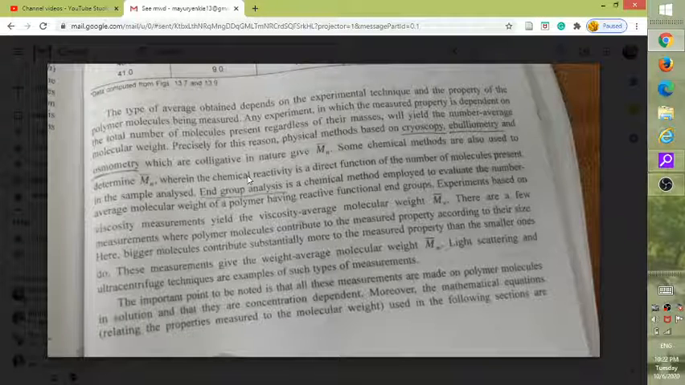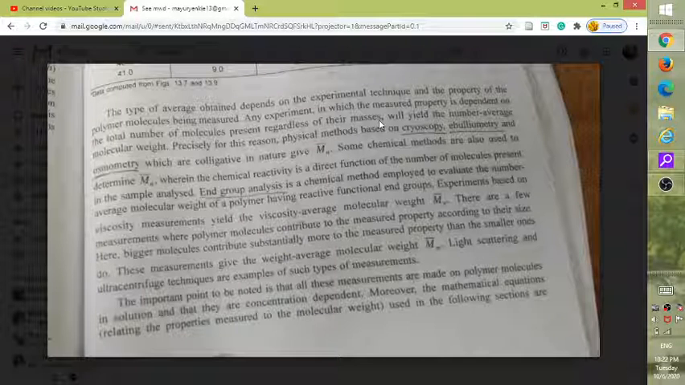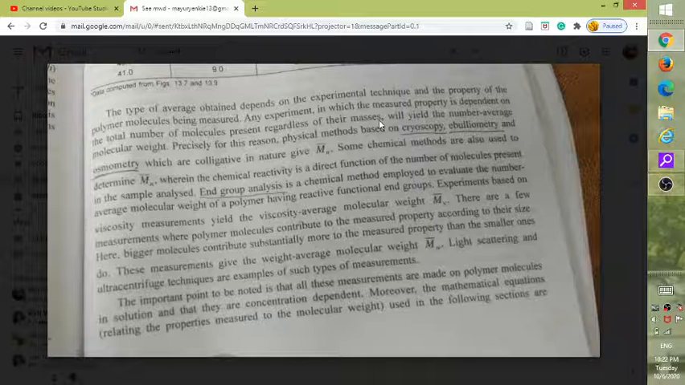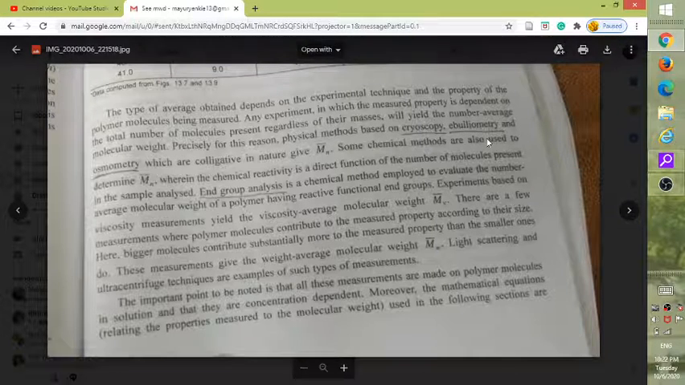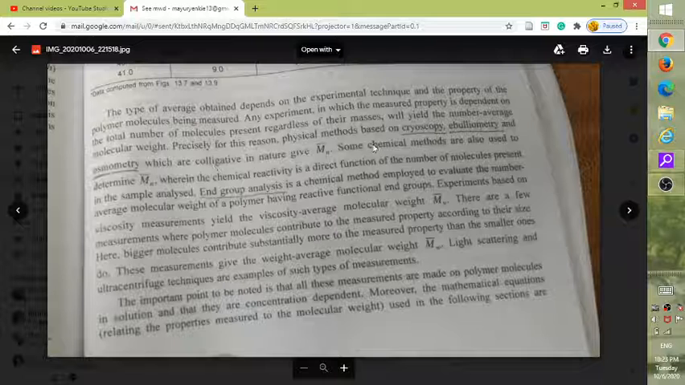Any experiment in which the measured property is dependent on the total number of molecules present, regardless of the masses, so that experiment will yield number average molecular weight. Okay, precisely for this reason, physical methods based on cryoscopy, ebullimetry and osmometry, which are colligative in nature, give number average molecular weight. So they are all similar, they give number average molecular weight.